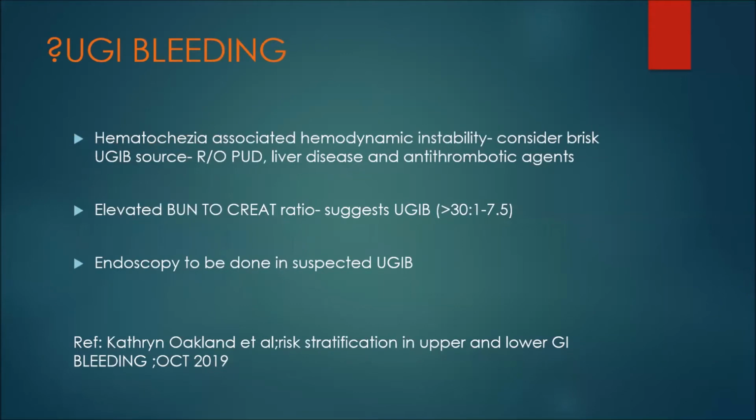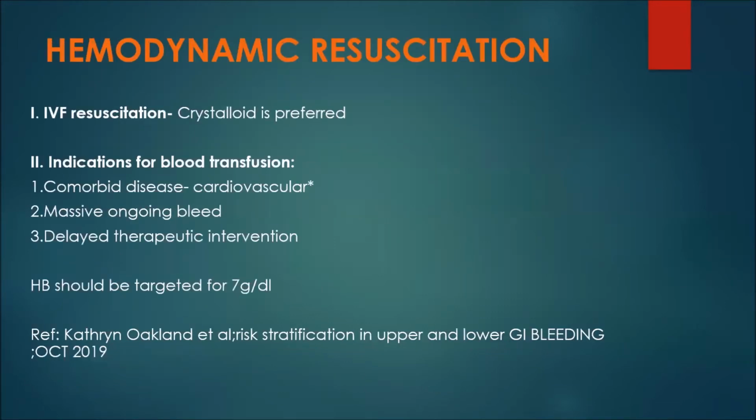We should suspect upper GI bleed if hematochezia with hemodynamic instability is there, and an elevated BUN creatinine ratio usually suggests upper GI bleed. Endoscopy is to be done in all such suspected cases. Coming to resuscitation, first we'll resuscitate with crystalloids, which is preferred.